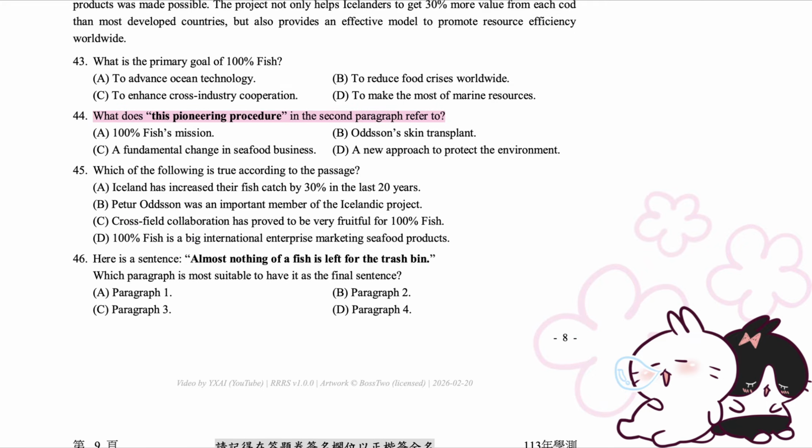44. What does this pioneering procedure in the second paragraph refer to? A. 100% Fish's mission. B. Oddsson's skin transplant. C. A fundamental change in seafood business. D. A new approach to protect the environment.